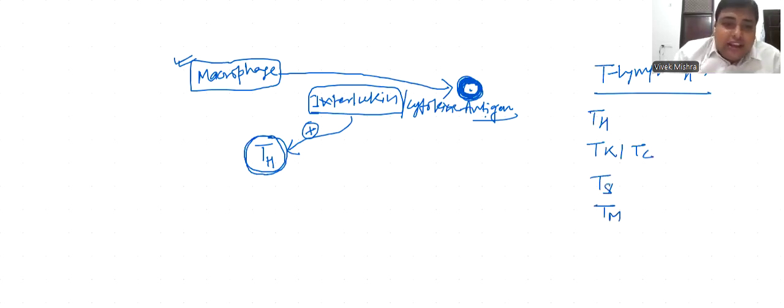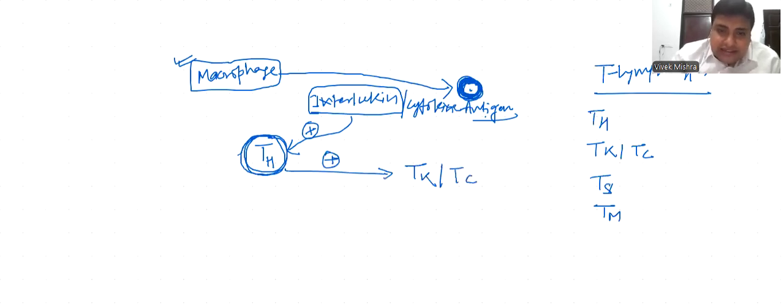First of all, interleukin activates the T helper cell. After activation, the T helper cell starts to activate the T killer cell or T cytotoxic cell, as well as also activates B lymphocyte or B cell.